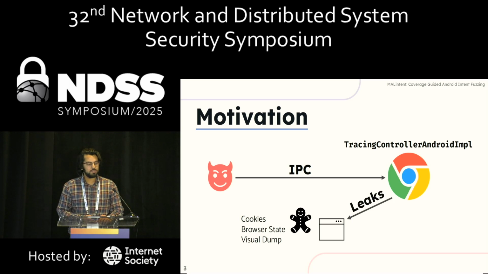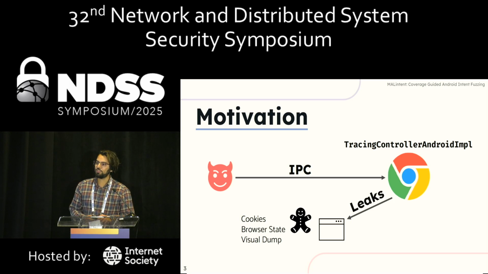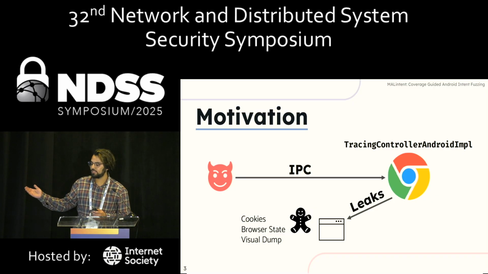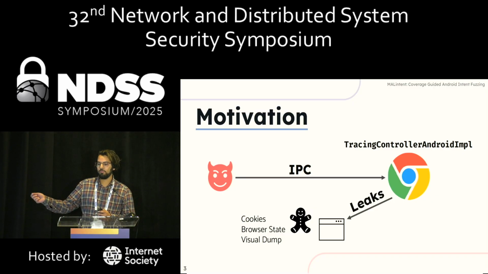Just as a quick motivating example to show what these attacks can actually do, this is an example of a bug we found in Chrome, where an attacker app could send an IPC to Chrome, and Chrome would end up leaking cookies, browser state, and a visual dump onto the file system, and the attacker has access to your entire browsing history, everything you're logged into, etc.